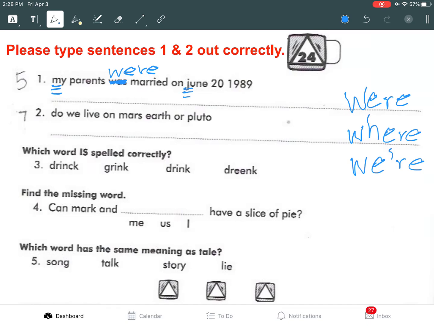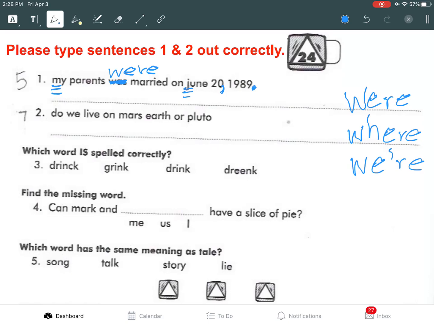All right, so my parents were married on, June should be capitalized, capital J, so I'm going to put 3 lines under there because it's a proper noun because it is a month. I'm going to put a comma after the 20 because it is a part of a date, June 20th, 1989. And it is a declarative sentence, so I'm going to put a period at the end.